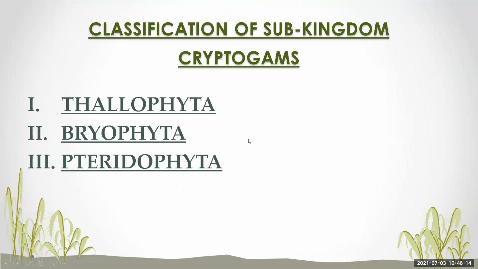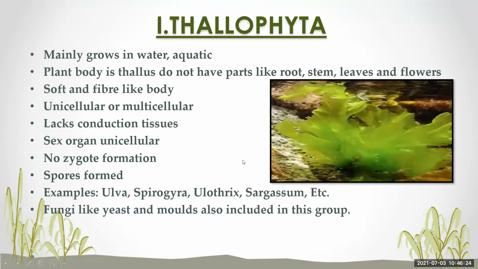Now these are the divisions of the subkingdom of the cryptogams, that is Thallophyta, which we did in yesterday's lecture, then Bryophyta and Pteridophyta. We have seen these characteristics of Thallophyta. The first characteristic is that Thallophyta mainly grows in water, so they are aquatic in nature. The second characteristic is the plant body: they show a flat, thallus-like structure and do not have any parts like root, stem, leaves, and flowers.